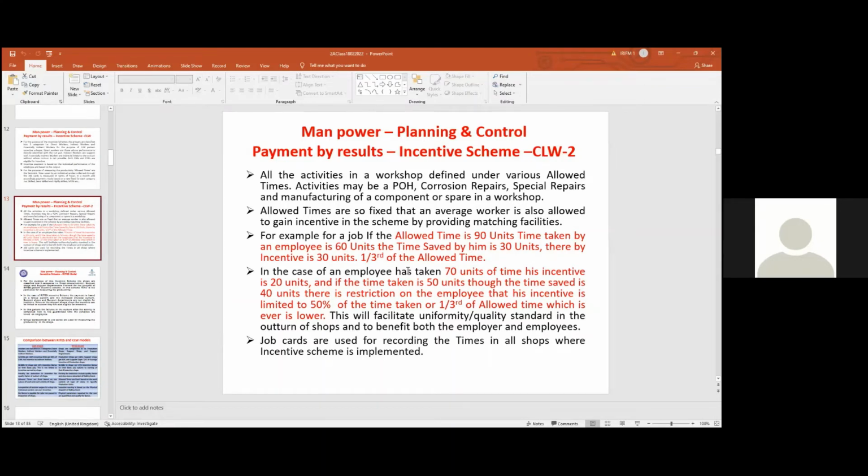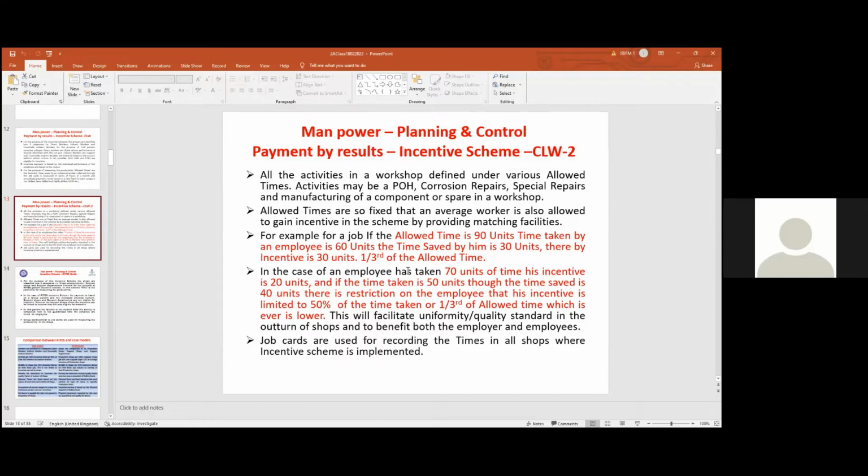The allowed times are made so that any person with little interest, with the matching facilities, can save time and earn additional incentive. Let me give a formula. If 90 units is the allowed time and the employee has taken 60 units, he saves 30 units of time. That means he will get 30 units of incentive. Time saved is restricted to 50% of the time taken. This rule was made for checks and balances, to maintain quality and standardization.